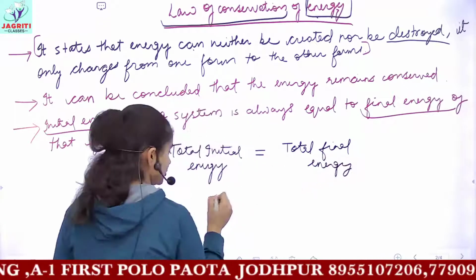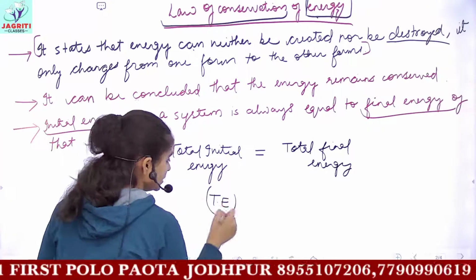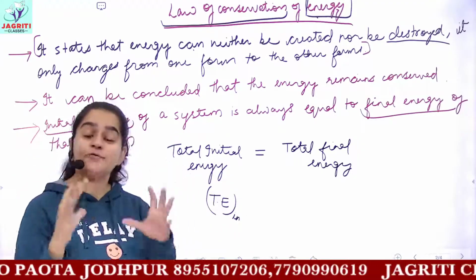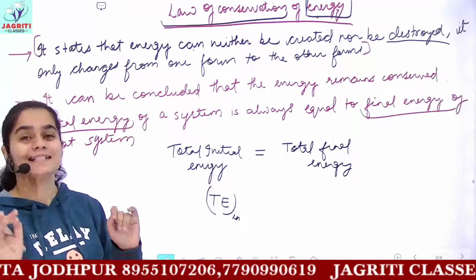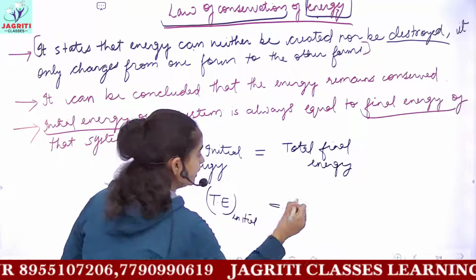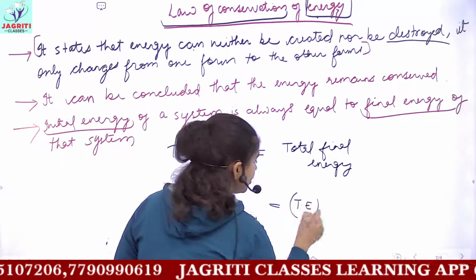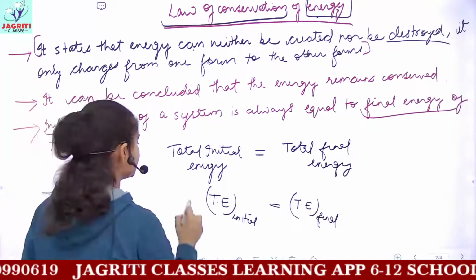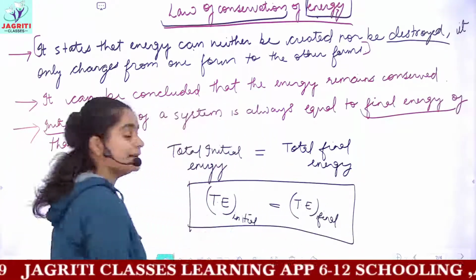Okay, so I can say total energy means every possible form of energy is included when I say total energy. So the total energy of the system in its initial state is equal to the total energy of the system in its final state. So this is the law of conservation of energy.